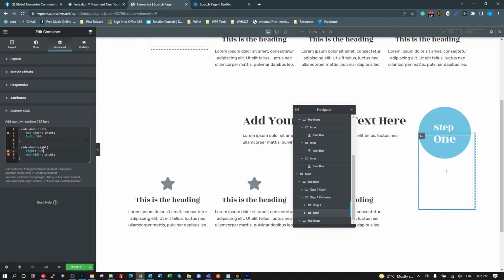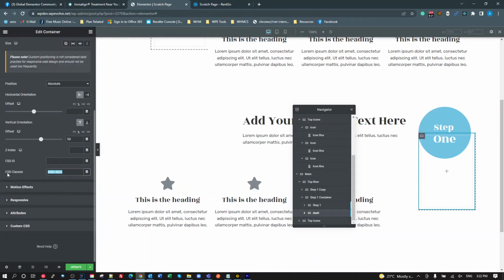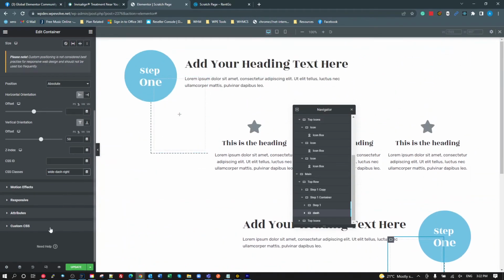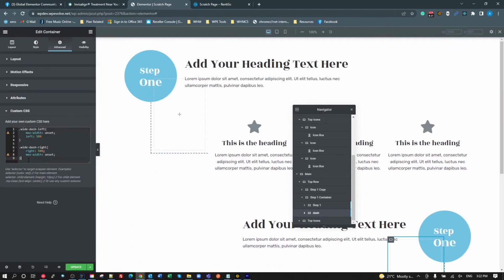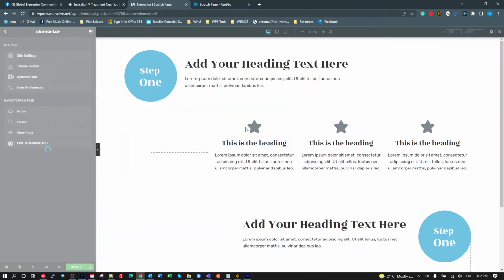Now, on here, I would then actually add a class, which is wide dash right. I'd take that class, and I would stick that on my layout here, and that fixes that problem there. So, going back to the custom CSS, I'll grab all of this, and cut that from there. Go to my site settings CSS.